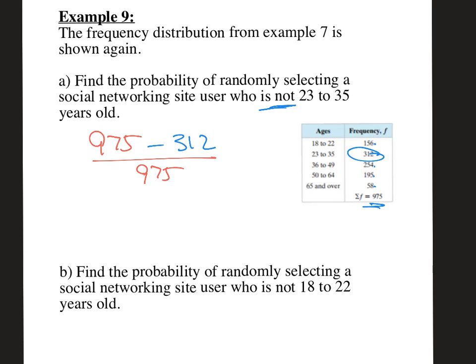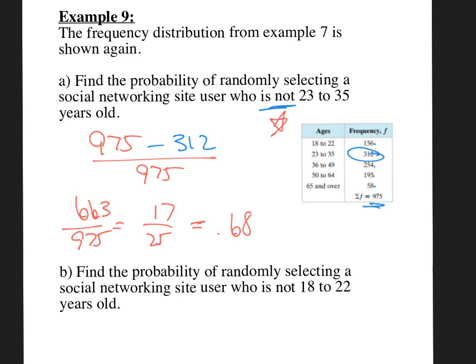That means it is 663 out of 975, which reduces to 17 over 25, which is a probability of 0.68. So there's a 68% chance that you select someone who is not 23 to 35.